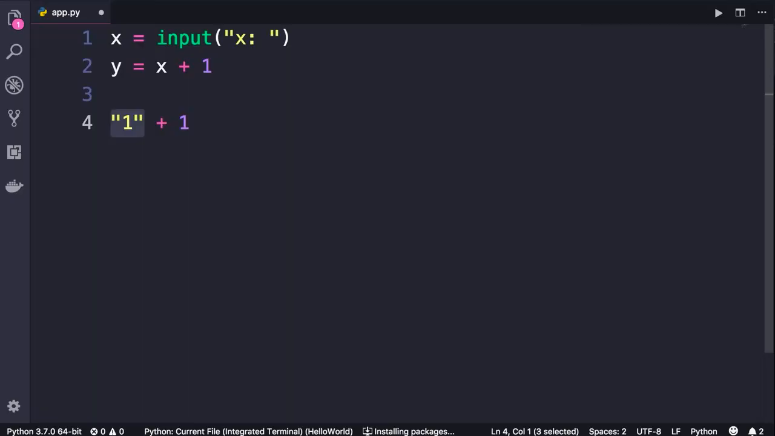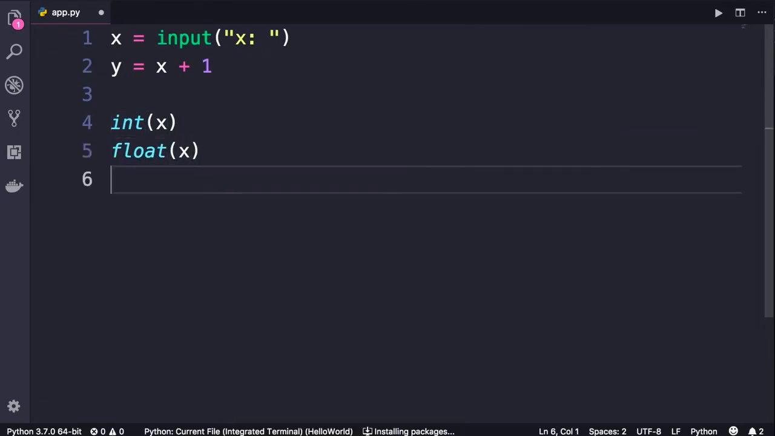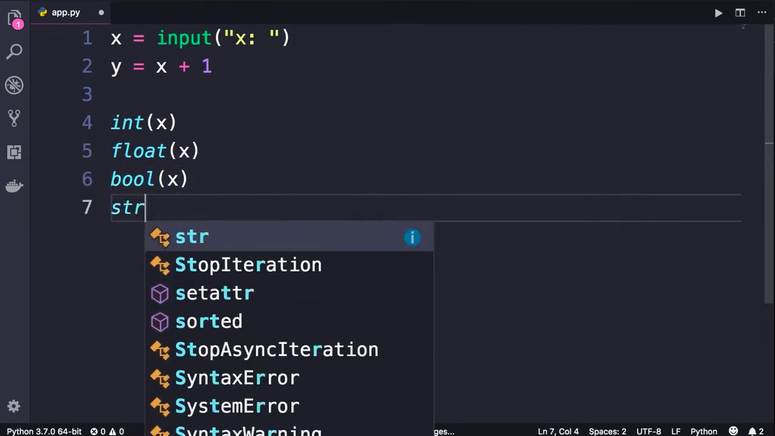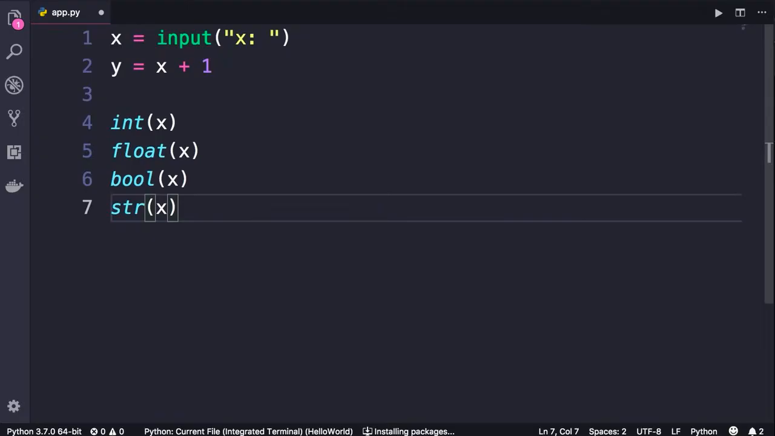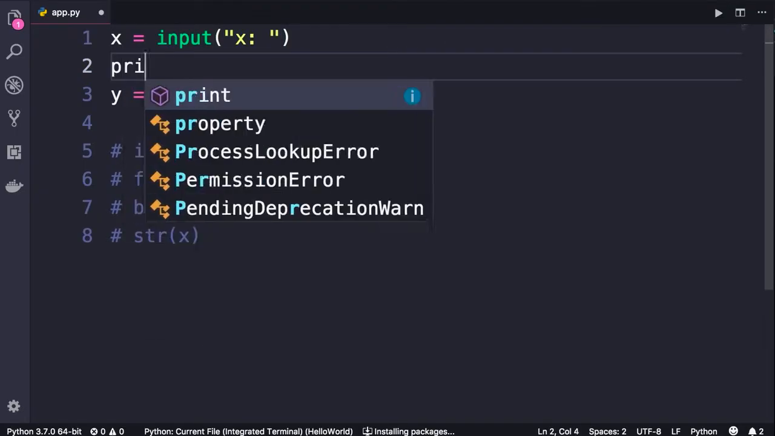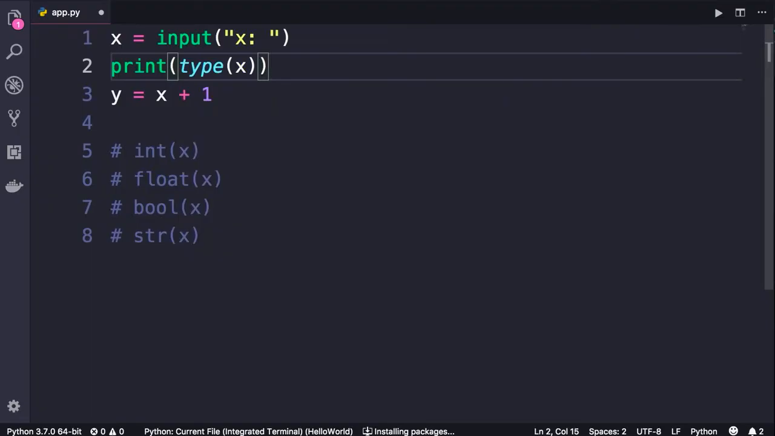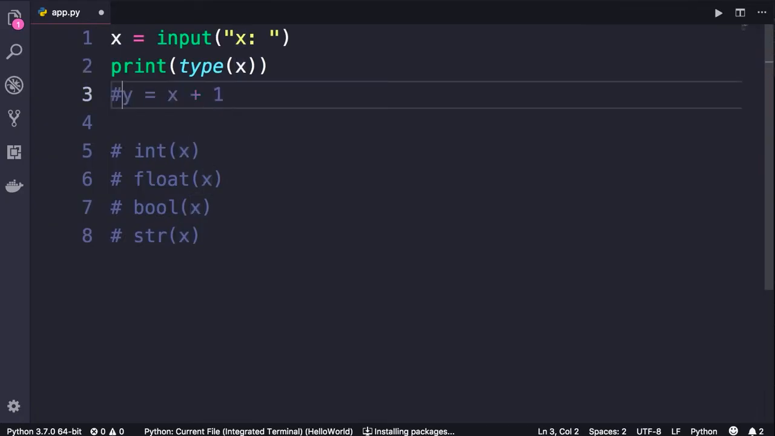In Python, we have a few built-in functions for type conversion. We have int for converting a number to an integer. We have float. We have bool and str, or string. Now, in this case, we don't need to convert x to a string because x is already a string. If you don't believe me, let me show you. So I'm going to comment out these few lines. Now, let's print type of x. So type is another built-in function. We pass an object as an argument and it returns its type. Also, I'm going to comment out this line because that's the bad boy. We don't want to execute this.